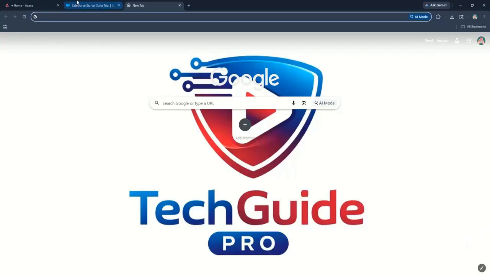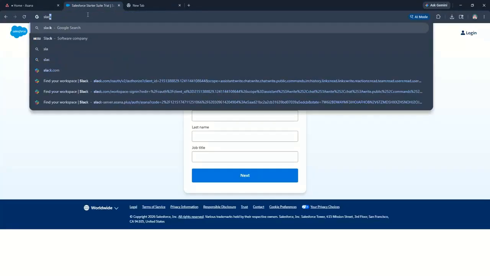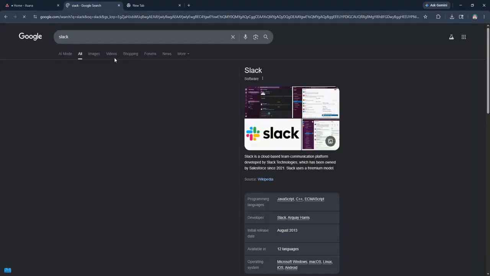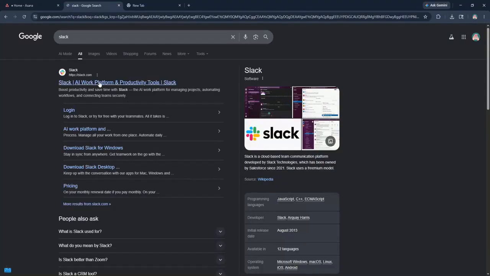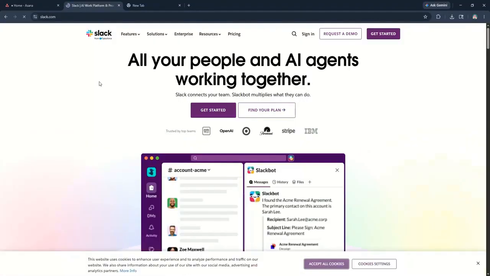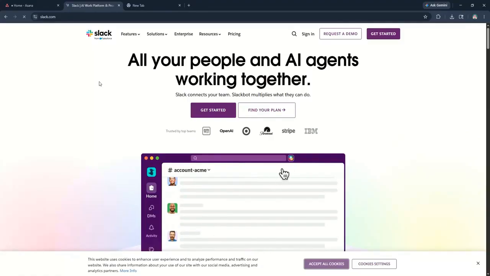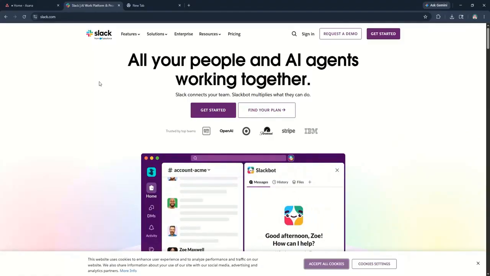First, open your web browser and go to the Slack website. Sign into your account if you haven't already. Slack is primarily a communication tool, so take note of its key features such as channels for team conversations, direct messaging, file sharing, and integration capabilities with other apps like Google Drive.